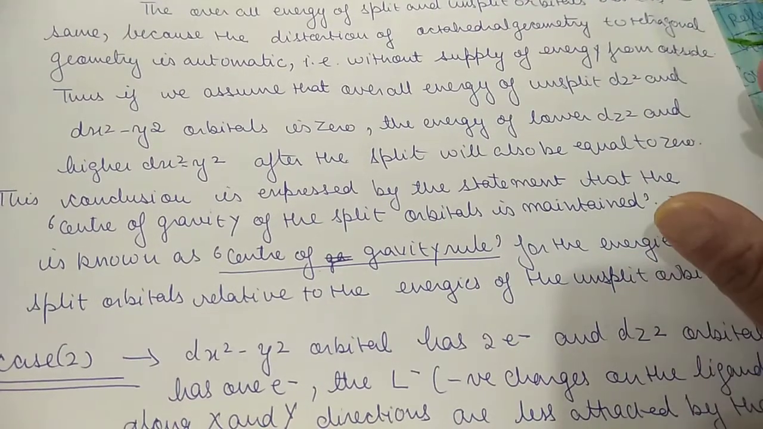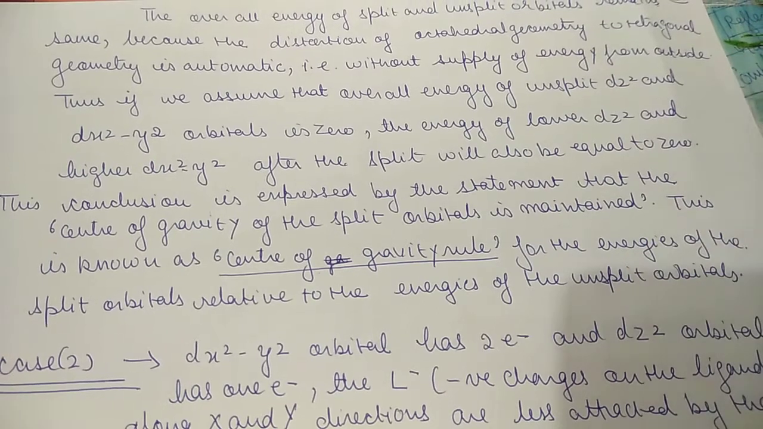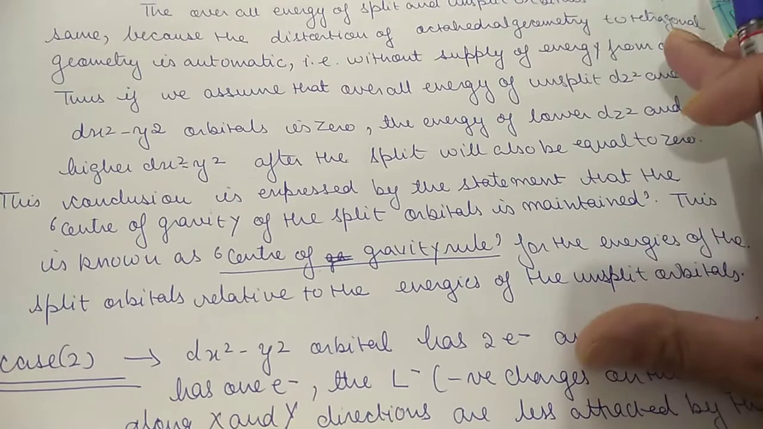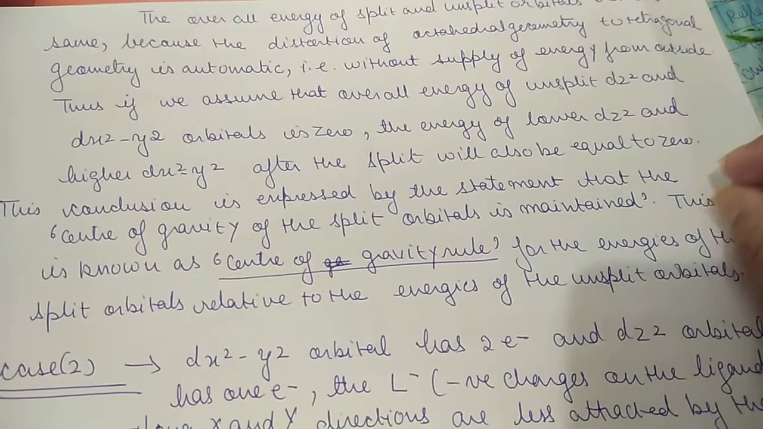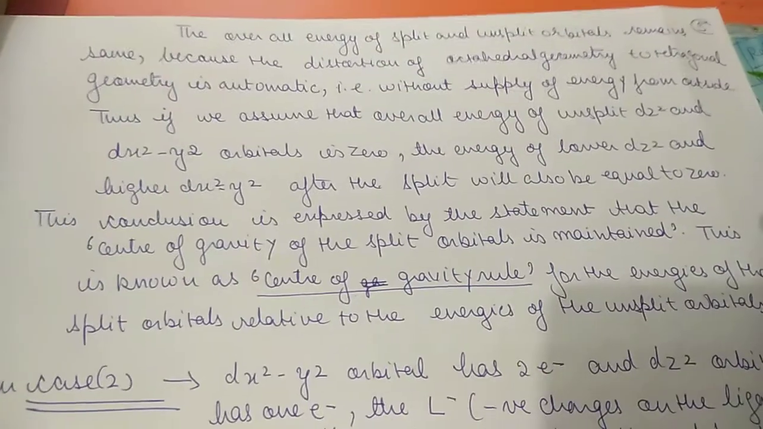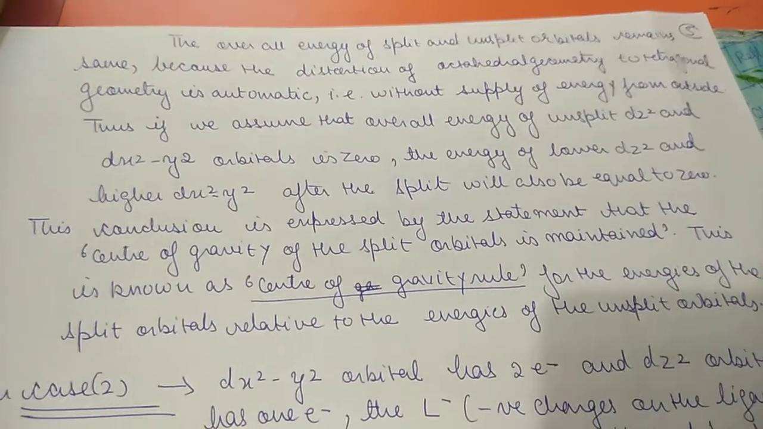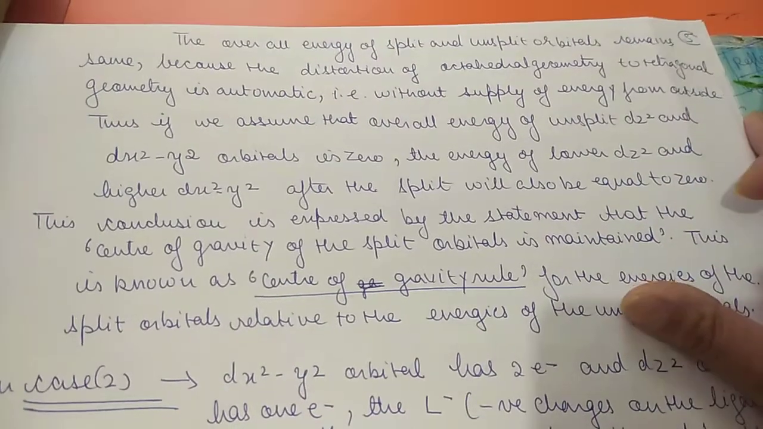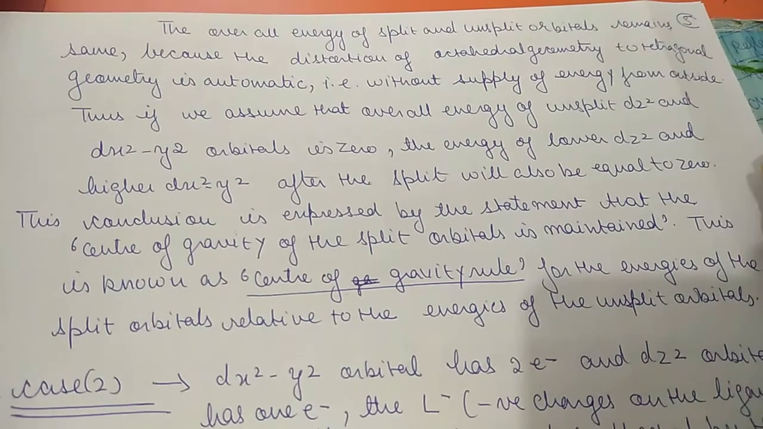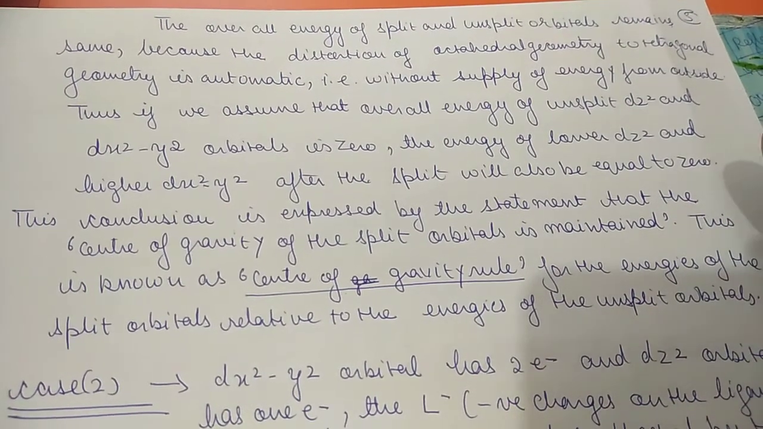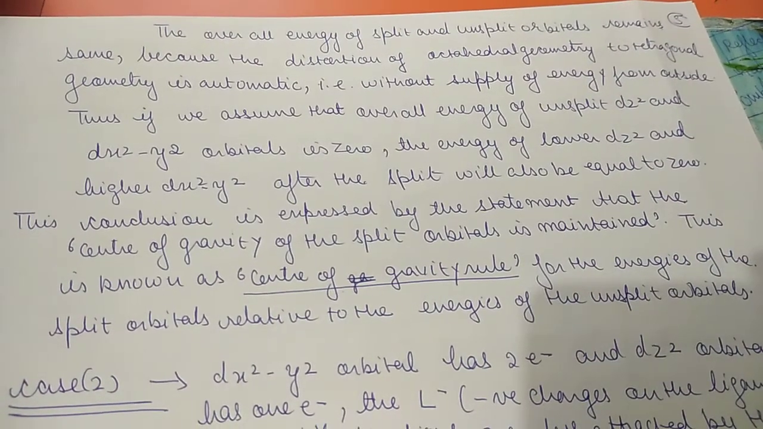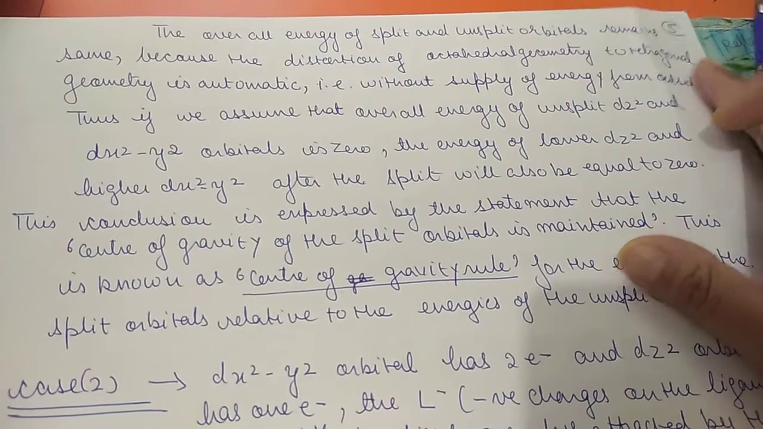takes place on its own, because every system has a tendency to achieve maximum stability. So we do not require energy from an outside source here to achieve that stability. ये अपने आप से ही stability है, there is no energy supplied from outside. So the overall energy, when there was no split and when there is split, remains the same. जो अनस्प्लिट और स्प्लिट ऑर्बिटल्स की एनर्जी है वो सेम ही रहेगी, it will remain the same,